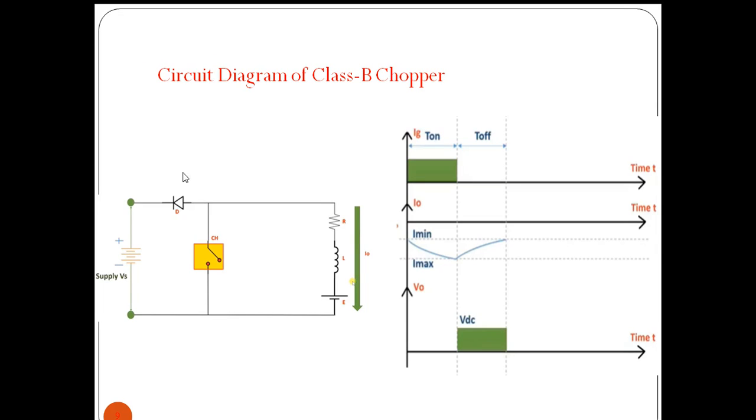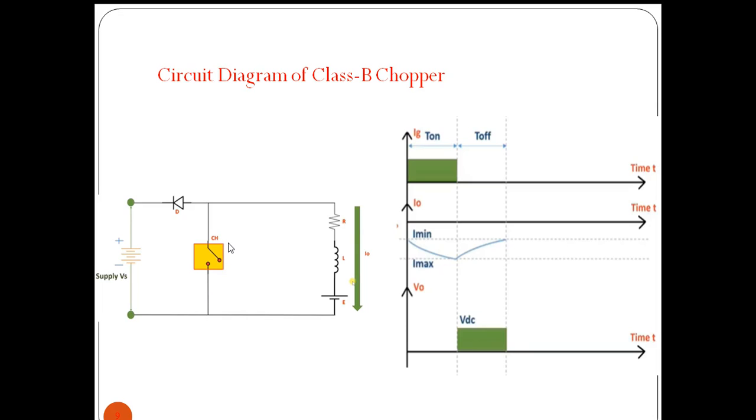So this is the connection diagram for class B chopper, and we are assuming the current is flowing in this direction, from top to bottom. So we are assuming that as positive current. Here we have a chopper and we are connecting a diode here. This is the supply voltage, and we are going to observe the circuit in two cases, whenever the chopper is on and whenever the chopper is off. So in these two modes we need to observe.